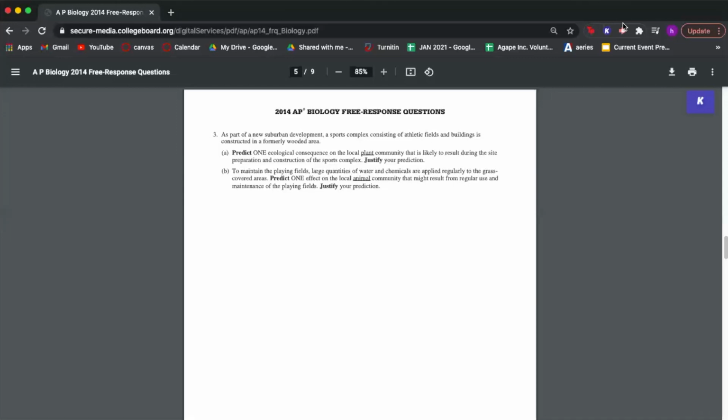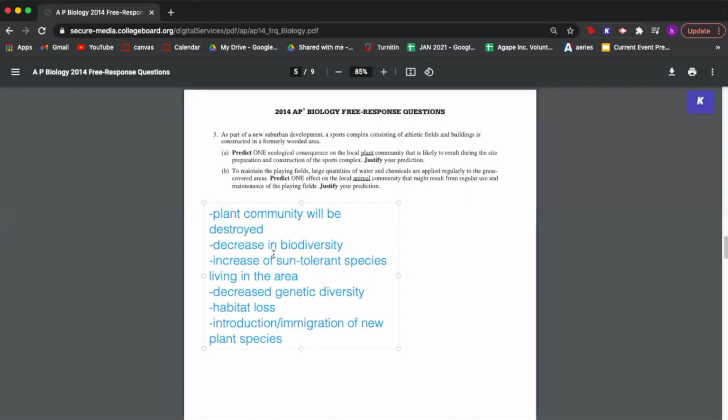Moreover, some other correct predictions can be that there will be a decreased genetic diversity, habitat loss, and the introduction or immigration of new plant species. So taking a look at the examples I just provided, we can look at this bulleted list and see that I provided a few different examples, and we can pick one and provide a justification for that for the official answer. So for example, for part A, we can pick this one, which is the plant community will be destroyed.